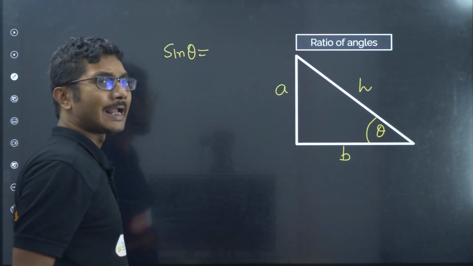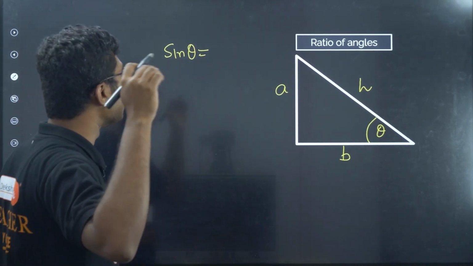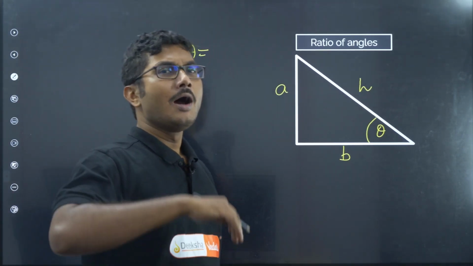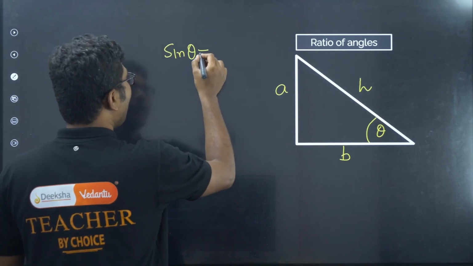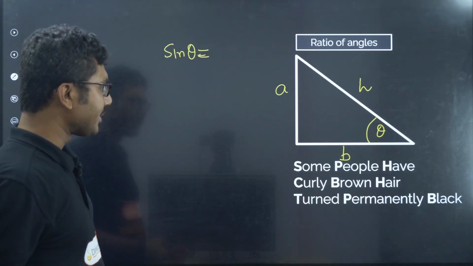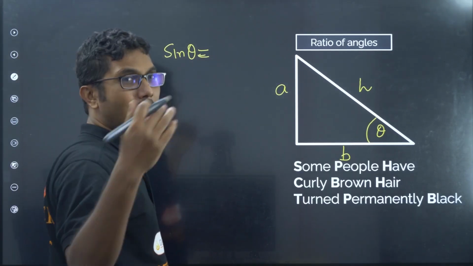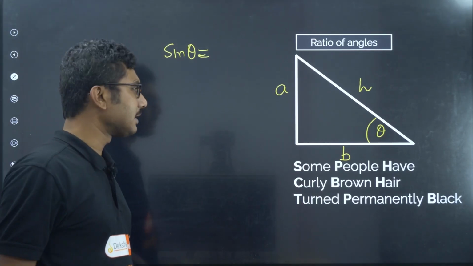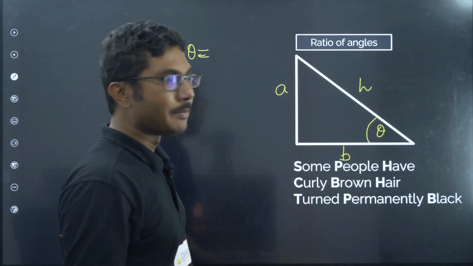First is sin theta. Ratio means these values are called ratios. What is sin theta? Some people have curly brown hair turned permanently black. I will say that mnemonic as well, to remember what the values for sin theta and cos theta will be. You can remember this mnemonic.